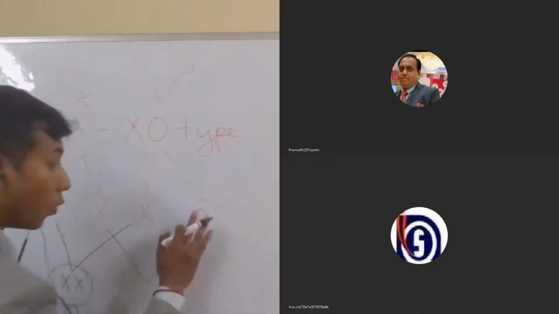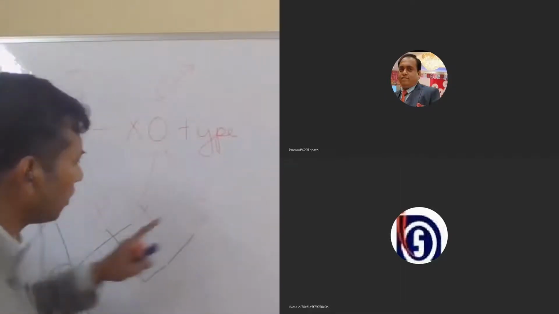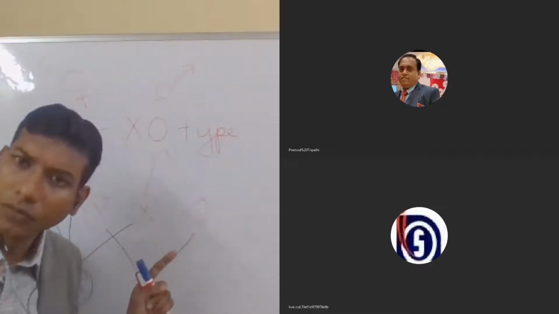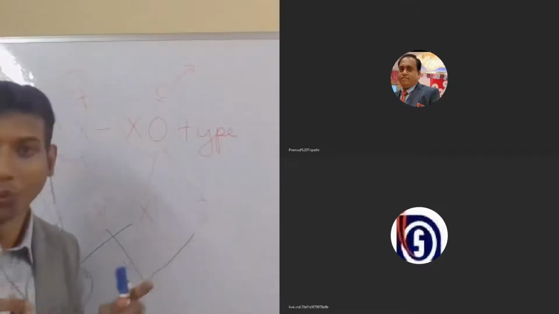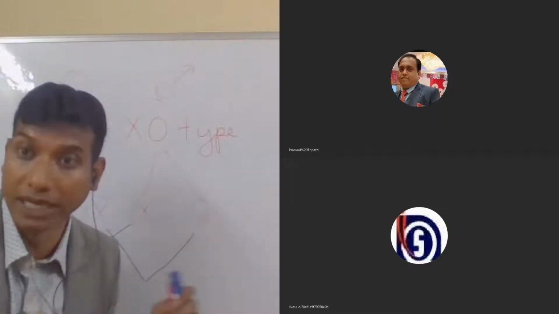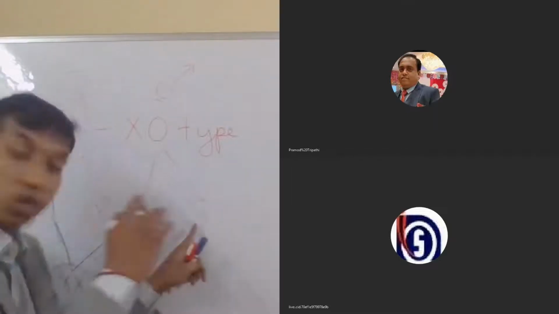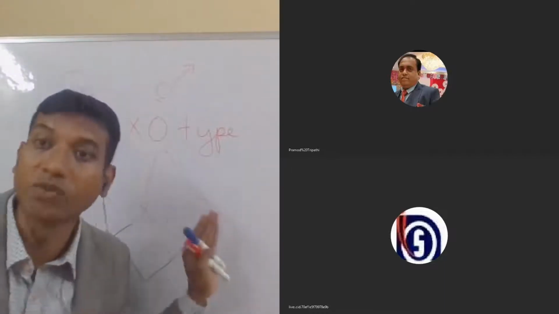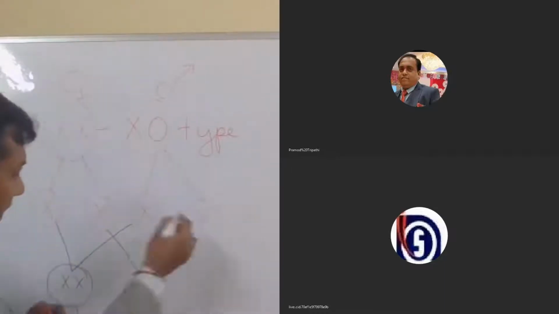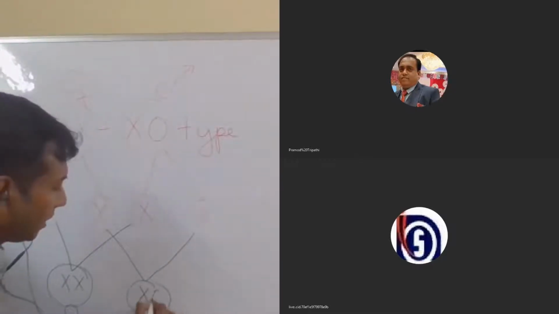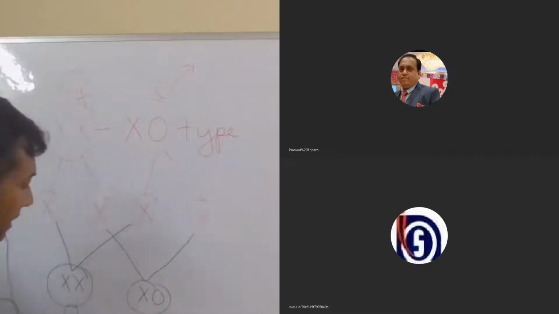Now, what if there is no chromosome? Do you think this gamete is necessary? No chromosome? No. There cannot be a gamete which has no chromosome at all here. Then what is there? Autosomes are present. Here we are only discussing the sex chromosomes, so I have not written the autosomes. So here the zygote will have only X and no other sex chromosome. In this case, it will result in the formation of a male.